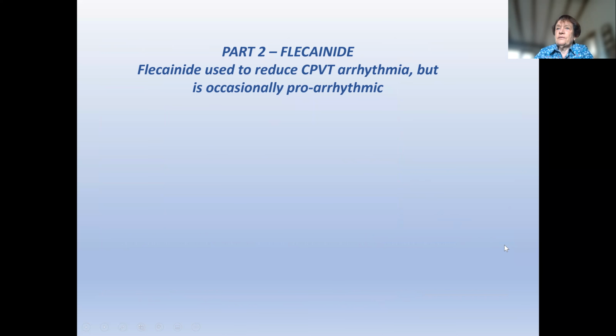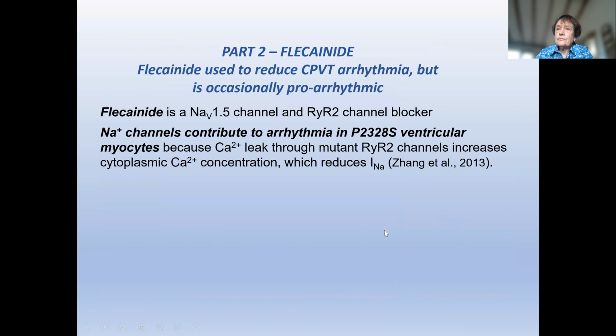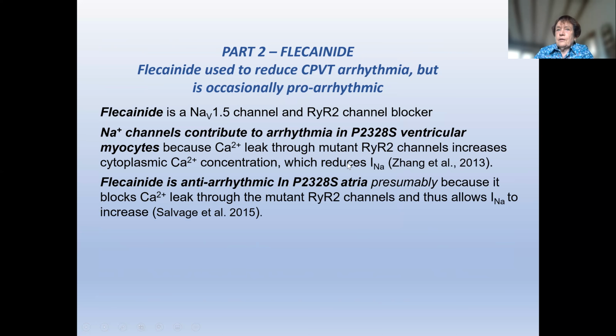Flecainide is used to reduce CPVT arrhythmia, but occasionally it can be pro-arrhythmic. Flecainide blocks sodium channels and it blocks the ryanodine receptor channel. We know that sodium channels can contribute to the arrhythmia in the CPVT mutation because the calcium leak through the ryanodine receptors is high. This increases the cytoplasmic calcium concentration and this reduces INa. Flecainide is anti-arrhythmic because it stops the leak through the ryanodine receptor, which then allows INa to recover somewhat.